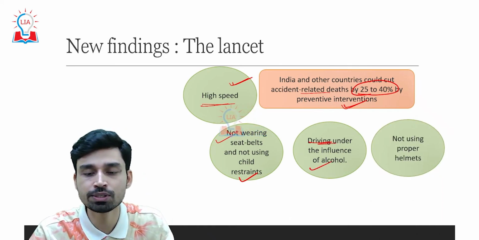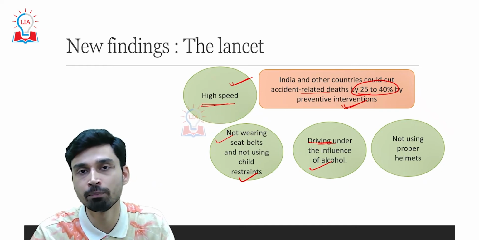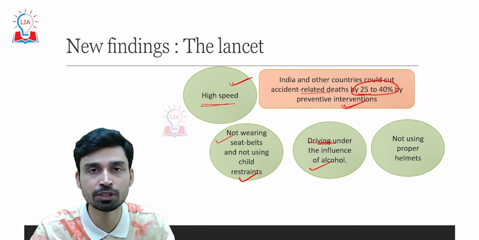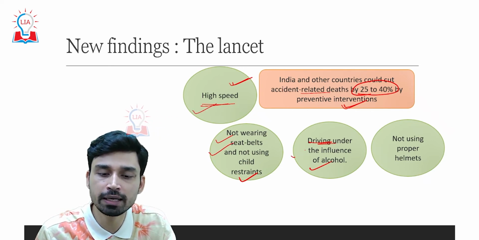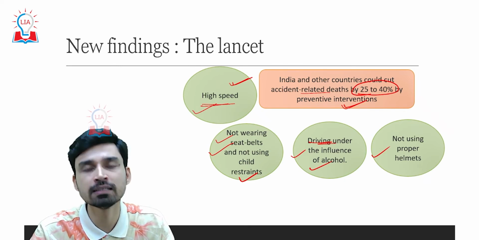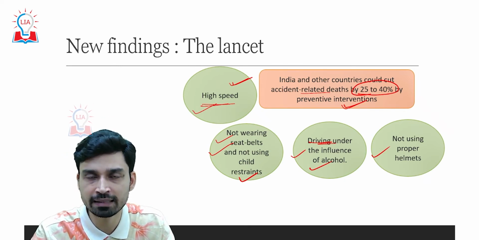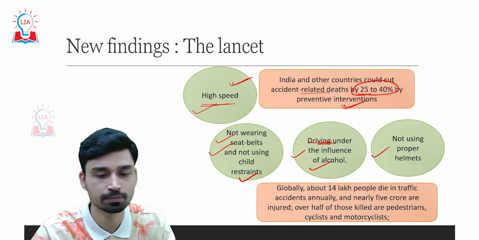And the fourth is not using proper helmets, which causes severe brain injury in case an accident happens. So if India focuses on these 4 areas and takes preventive interventions, a 25 to 40% decline in deaths due to road accidents can actually be observed.